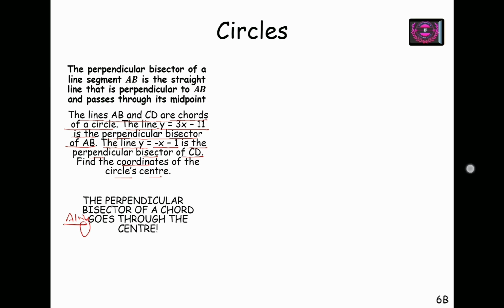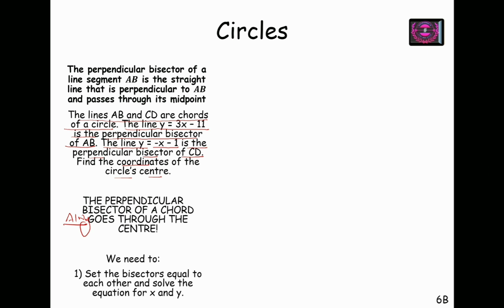So now using this fact, we can set the bisectors equal to each other and solve the equations for x and y, which means we have to solve these two perpendicular bisector equations simultaneously, and then find the values of x and y, which will be, of course, the center coordinates of the circle.